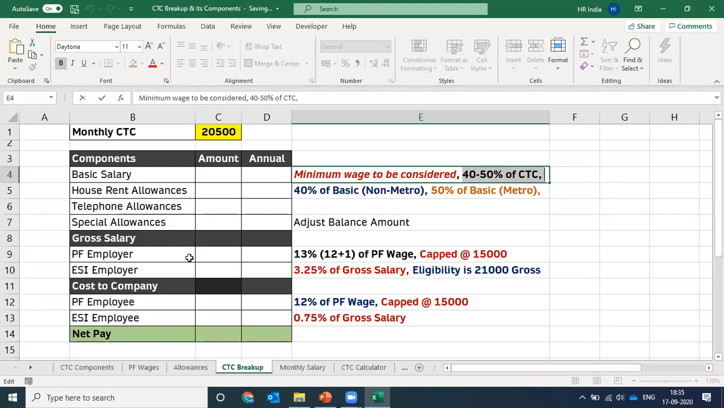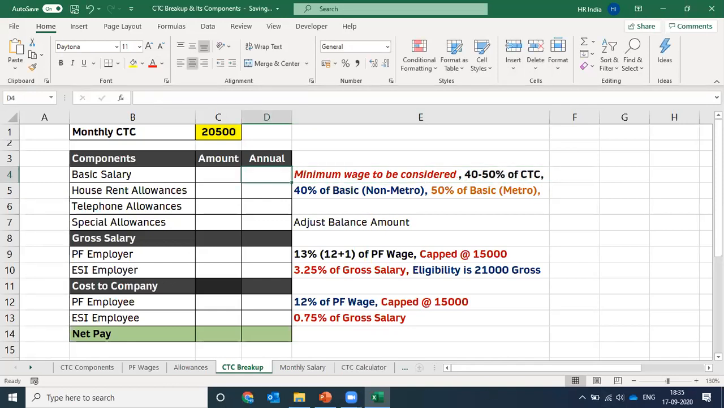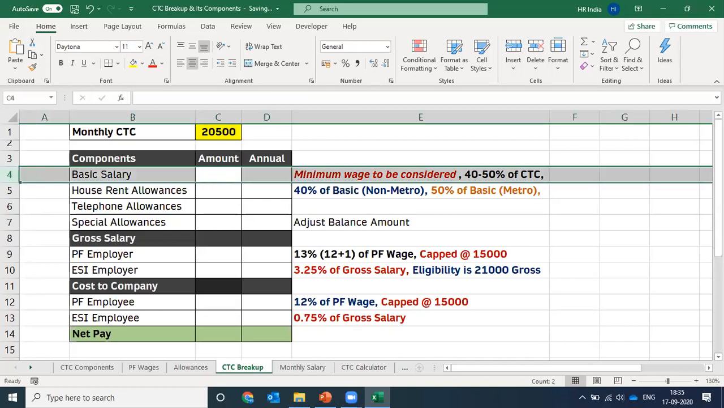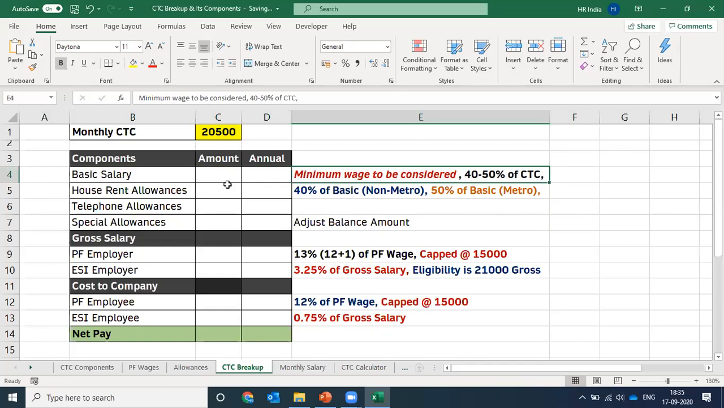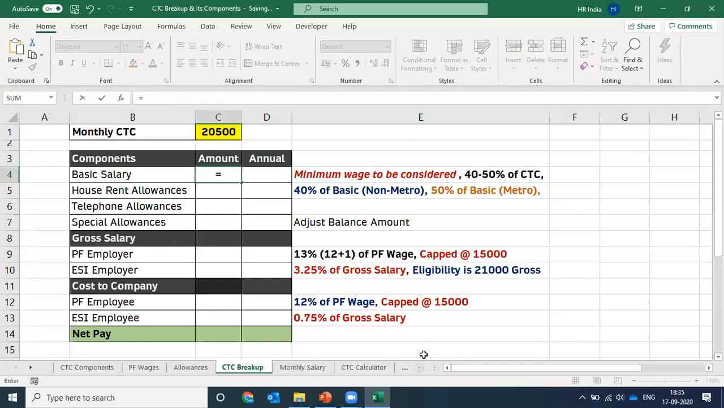There is no law to decide the basic salary. There is no percentage given by law to decide on the basic salary. This 40% to 50% is a percentage which is accepted by all industries, right? And somehow it justifies as well, and let's see how it justifies. Now, the first thing is to decide the basic salary of the employee, and the criterion is 40 to 50% of the CTC. So let's calculate 40%, 50%.